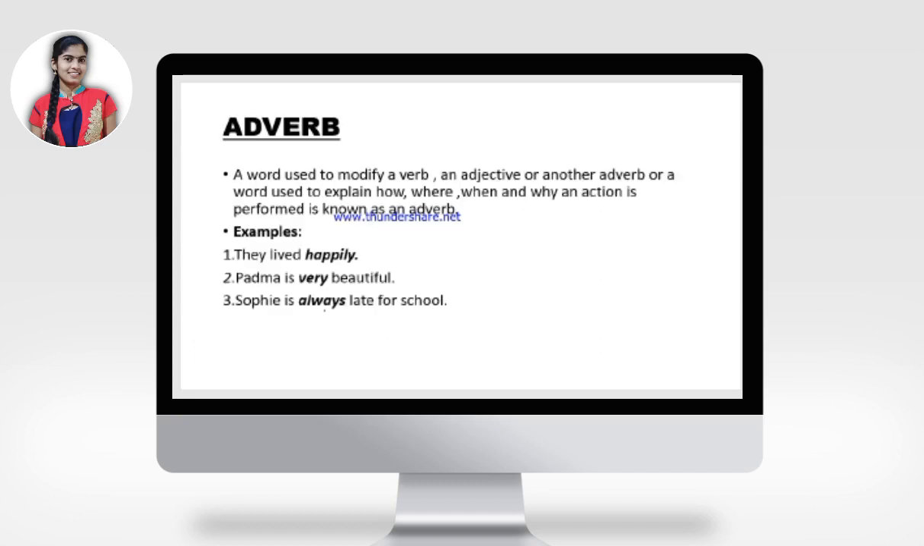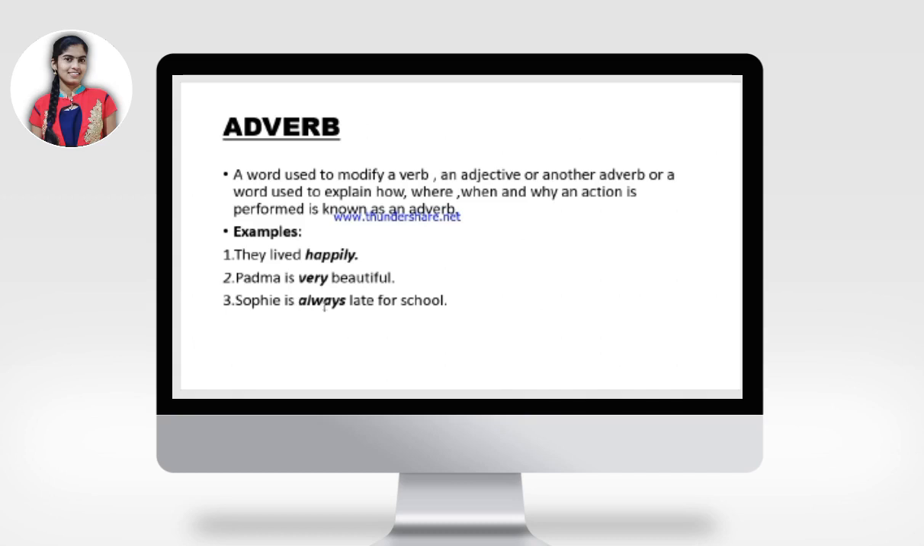Next, adverb. A word which is used to modify a verb, an adjective or another adverb, or a word used to explain how, where, when and why an action is performed, is known as an adverb. For example, they lived happily. Here, happily is an adverb and lived is a verb. So, the adverb happily modifies the verb lived. Padma is very beautiful. Here beautiful is an adjective and very is an adverb. So, the adverb very modifies the adjective beautiful.